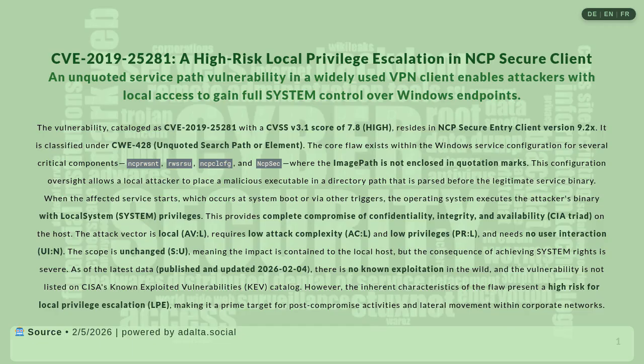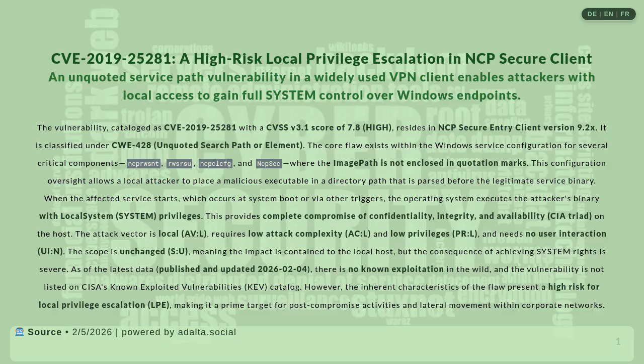The vulnerability, catalogued as CVE-2019-25281 with a CVSS v3.1 score of 7.8 high, resides in NCP Secure Entry Client version 9. It is classified under CWE-428, unquoted search path or element.